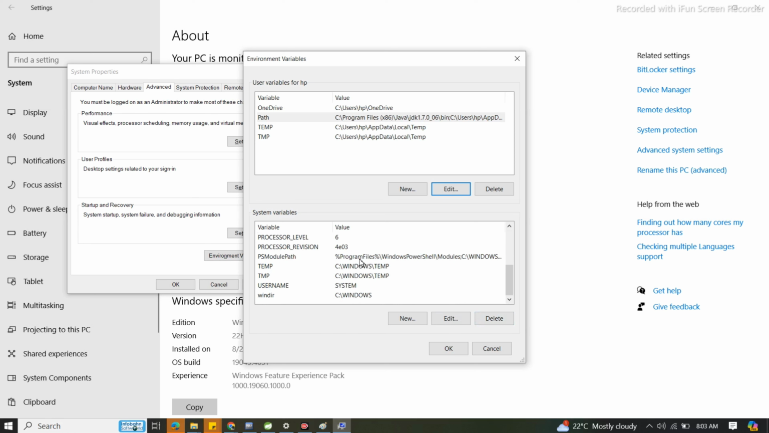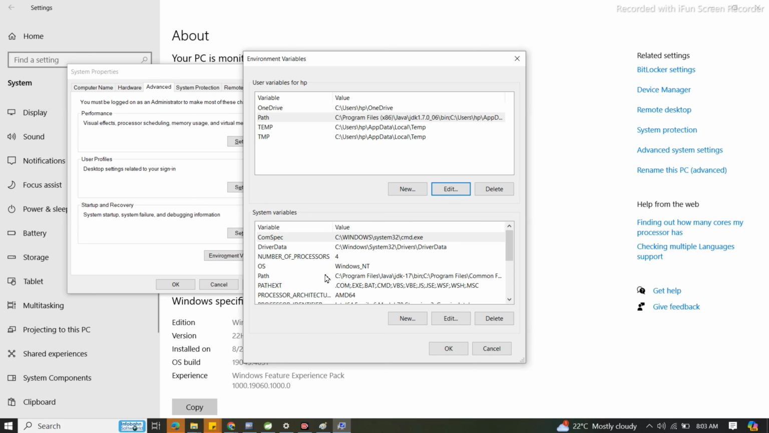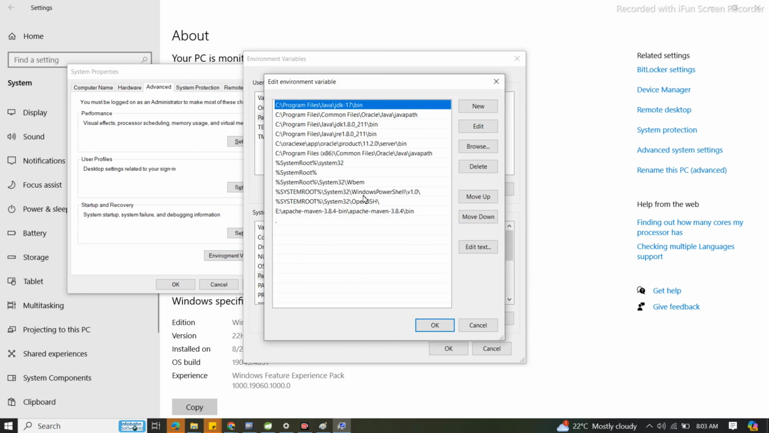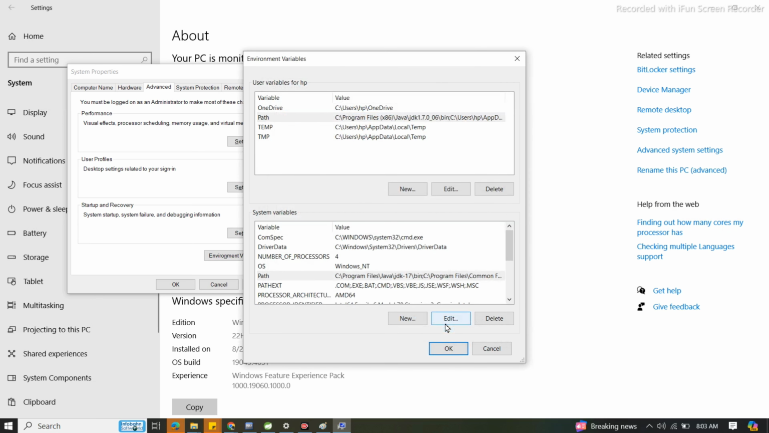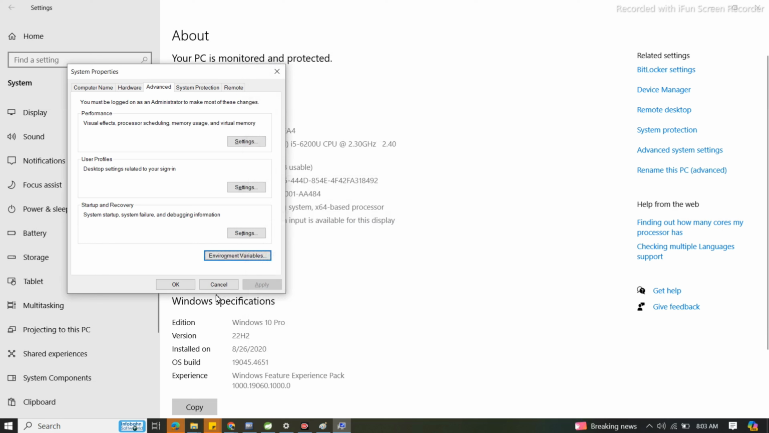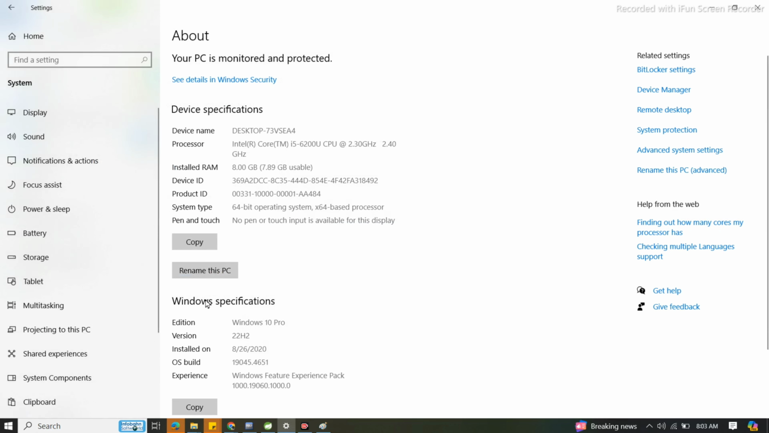Understood or not? Now see, don't delete anything from this path, whatever is already there, because you might face some problems. Don't delete anything because this is system provided, and don't make any modifications here. Just add your things and click on OK. Now Java is successfully installed in our system.